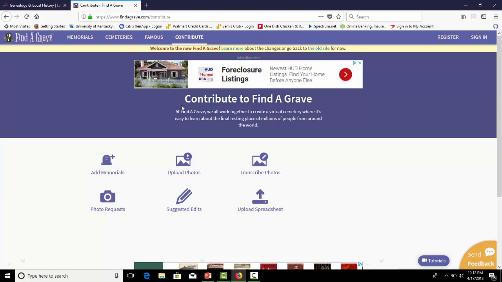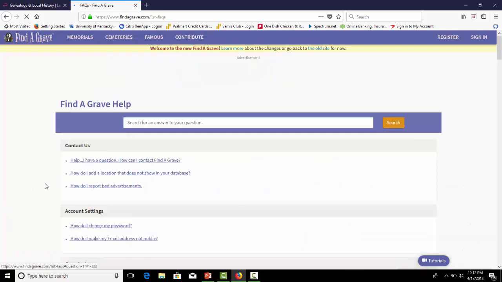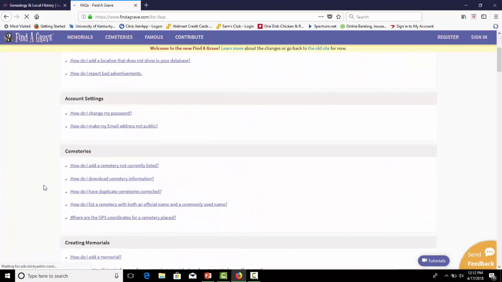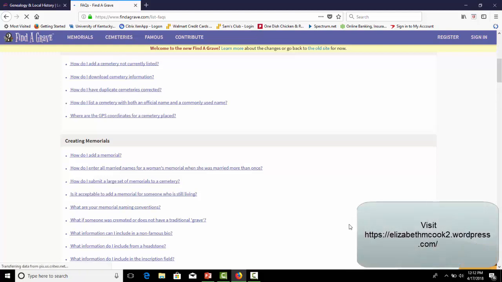If you ever run into any troubles, there is a help button down here that has commonly asked questions, and there also is a tutorial button which will help you. They're little snippets, a lot of them about 20 seconds, to walk you through a lot of the different things on this site, like how to add a memorial or upload a picture or things like that. And that's just a short tutorial on how to use Find a Grave.